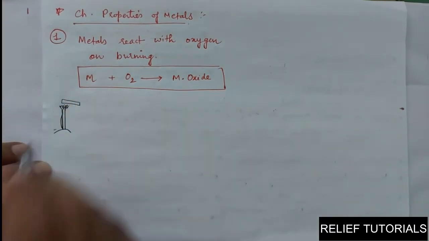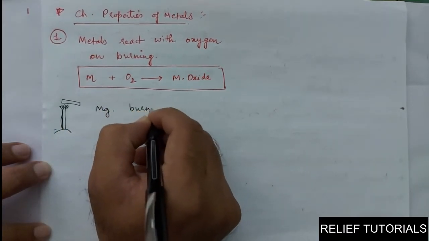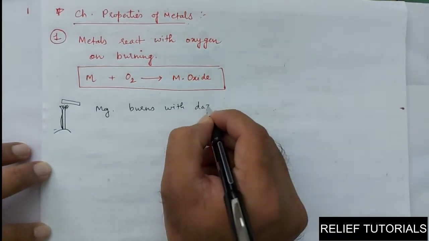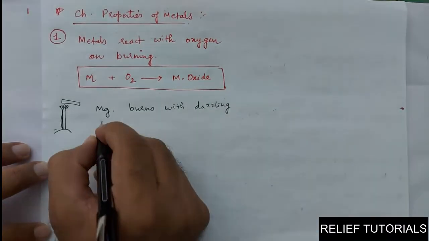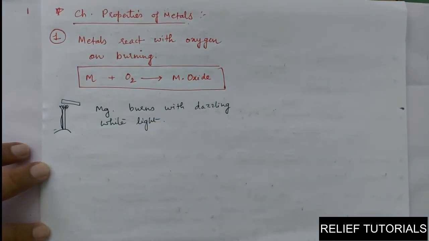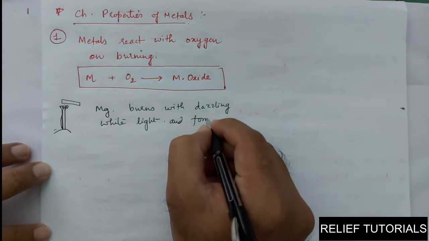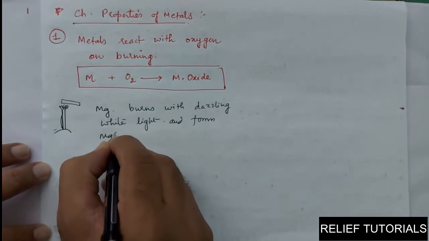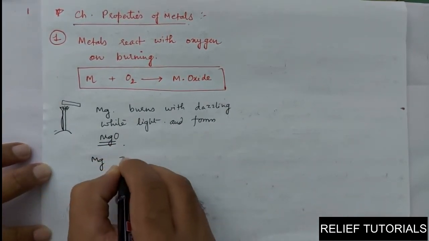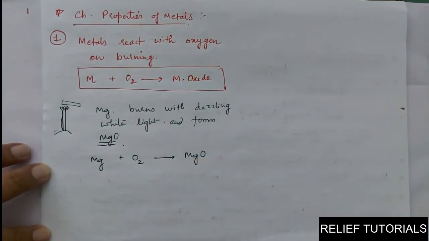It burns with a dazzling white light and forms magnesium oxide. So the reaction is: magnesium burns in presence of oxygen and it forms magnesium oxide, MgO.